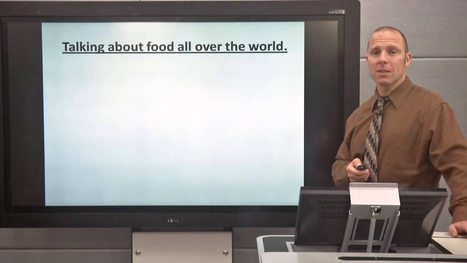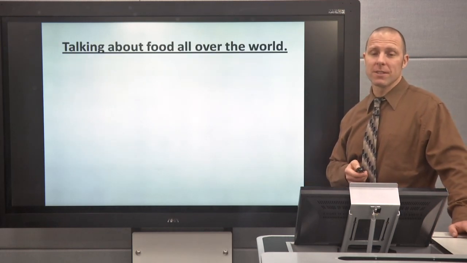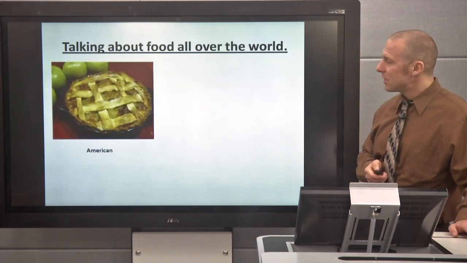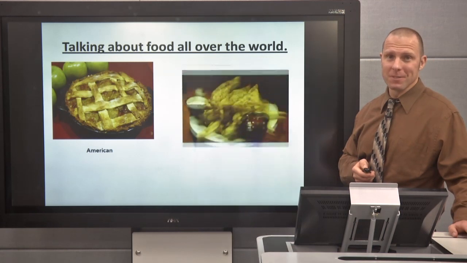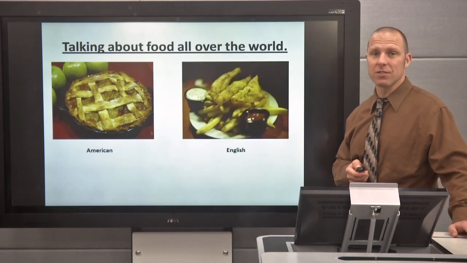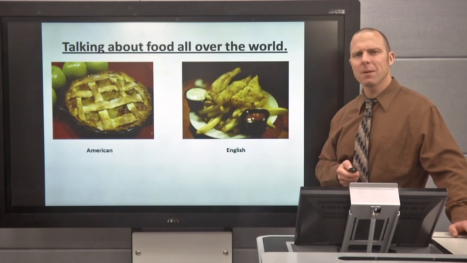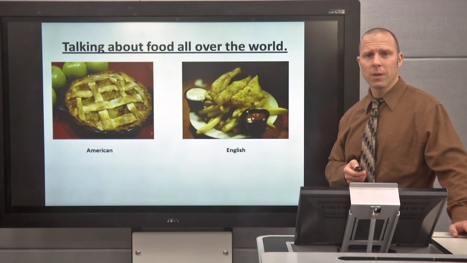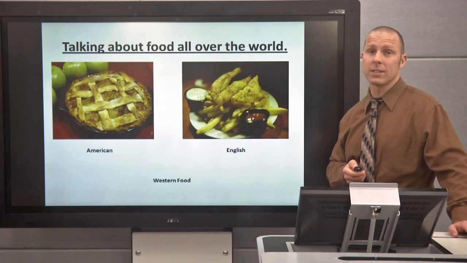So let's talk a little bit about food from different parts of the world. This is an apple pie, which is American food. Here we have a very famous English food. In Korea, when we talk about food from places like America and England, we often call it Western food.